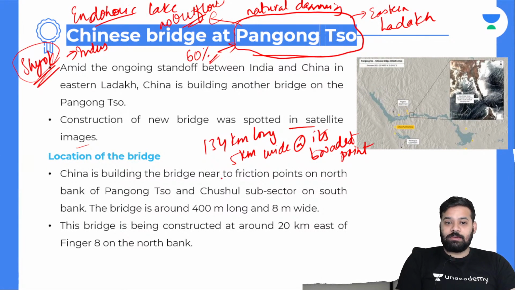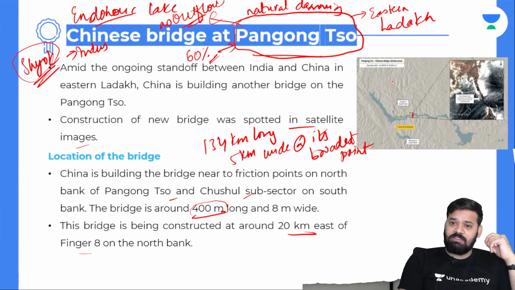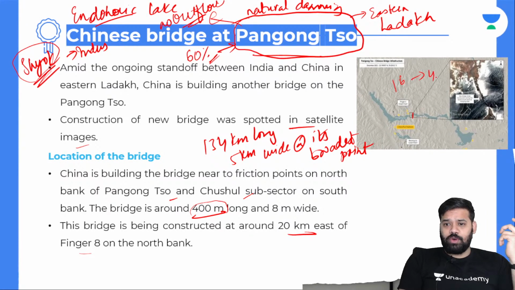So China is building a bridge near two friction points, on the north bank of Pangong Tso and the Chushul subsector on the south bank. The bridge is around 400 meters long and 8 meters wide. It is being constructed 20 kilometers east of Finger 8 on the north bank. At the narrowest point, that is where they are trying to build the bridge, and this will reduce the travel time from 16 hours to 4 hours. They can easily move their troops from one bank of the lake to the opposite bank very quickly, and this will benefit the PLA, that is the People's Liberation Army.